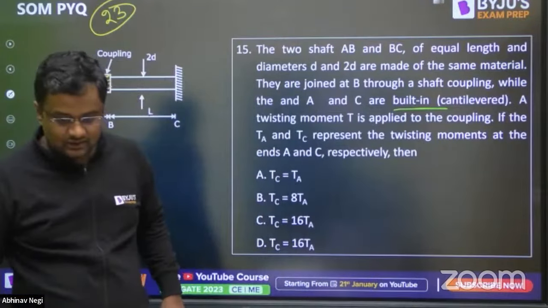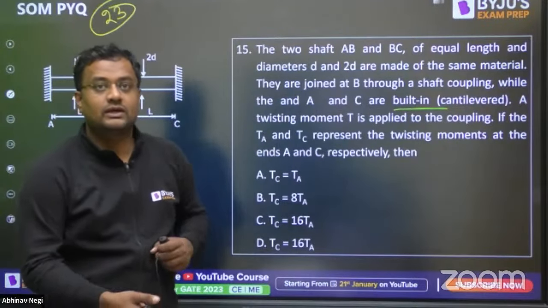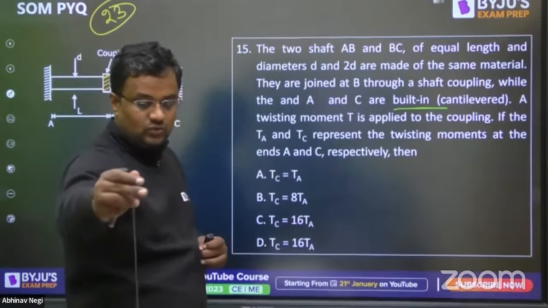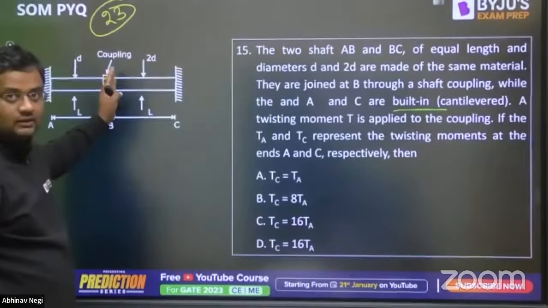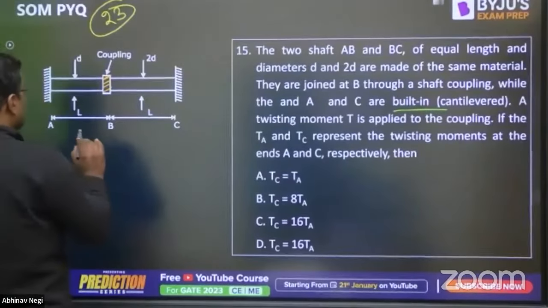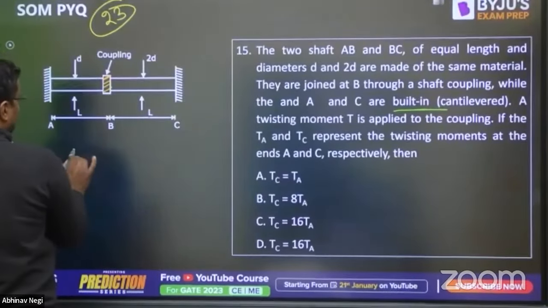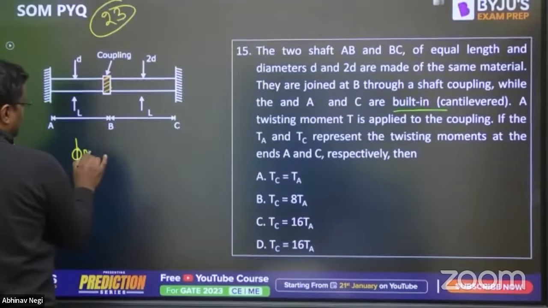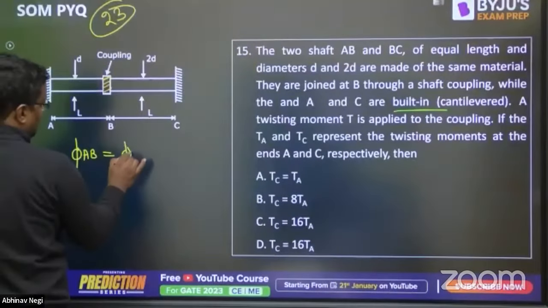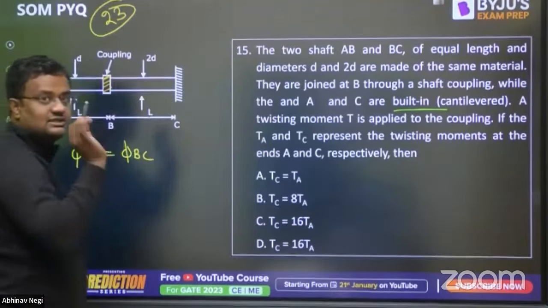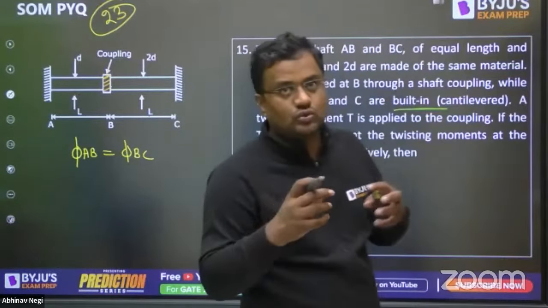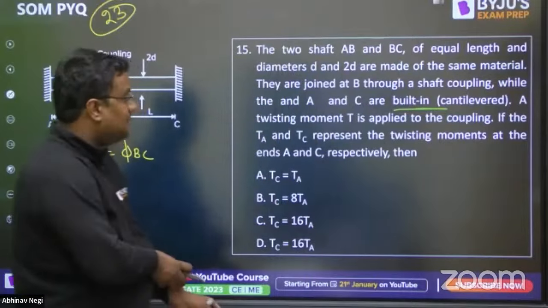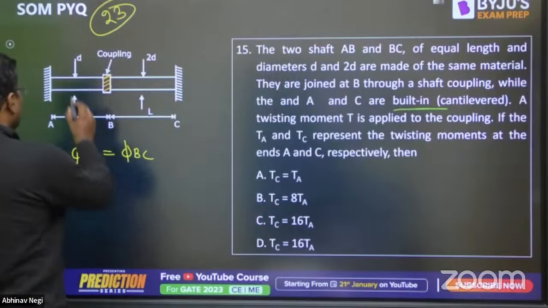Coupling means a boy and girl. Okay, coupling is that it will make equal twist at that particular point. If this is A, this is C, coupling will make sure that phi AB is equal to phi BC. This is the effect of coupling, that it will make two shafts together. Yes, Abhishek, and phi AB will be equal to phi C. Now, what is phi AB?